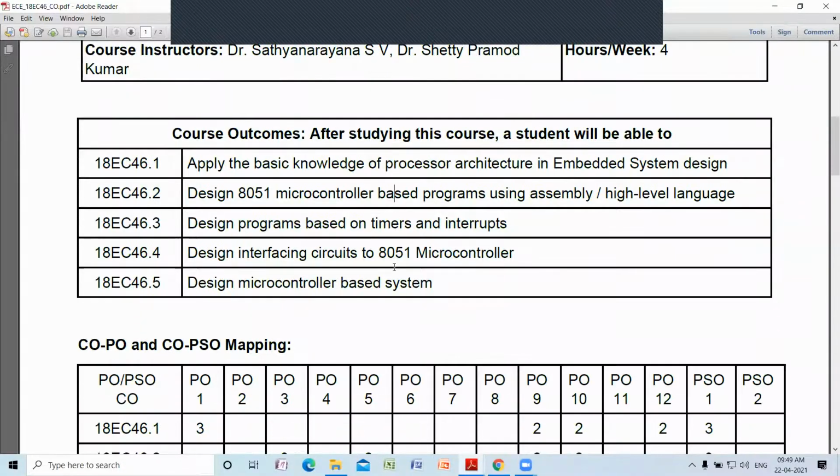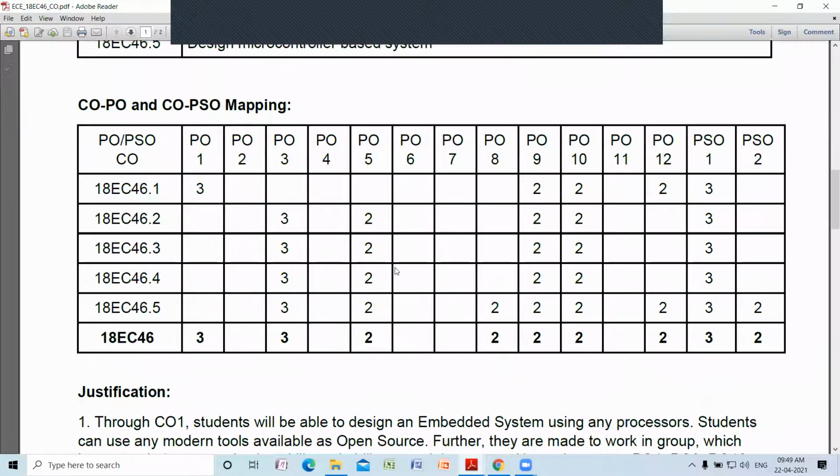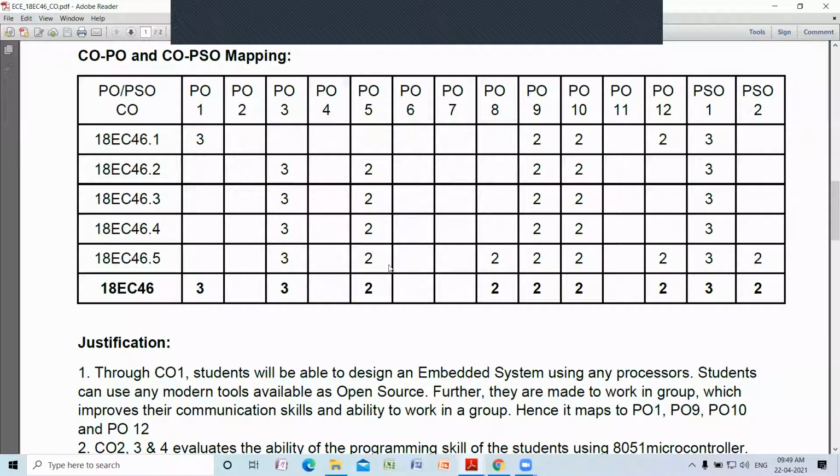And you know that our higher education is governed by the National Board of Accreditation process, where the National Board of Accreditation has listed about 12 outcomes, normally called program outcomes. They are general for any engineering course, any engineering degree for that matter. So they are there. You can just see here this table, the column headings, PO1 to PO12.